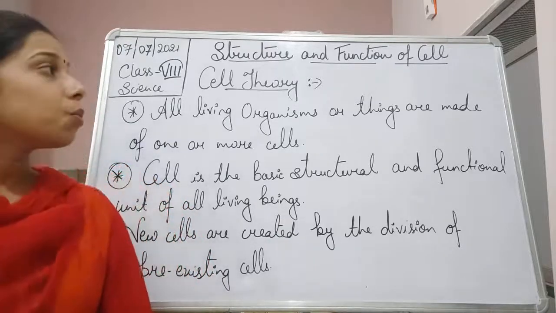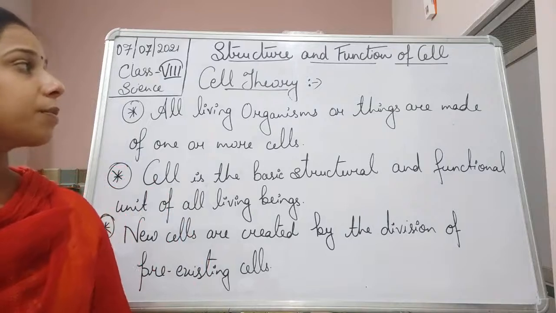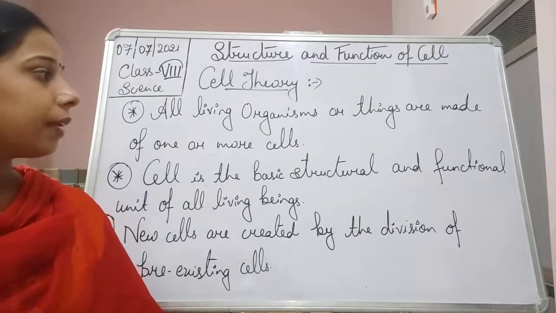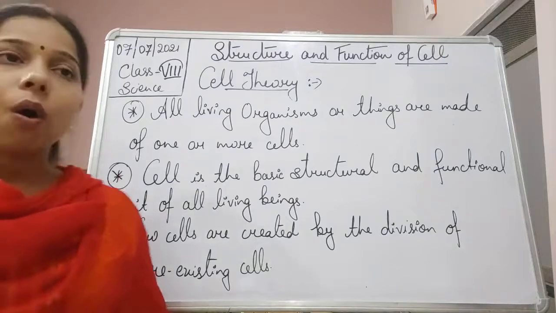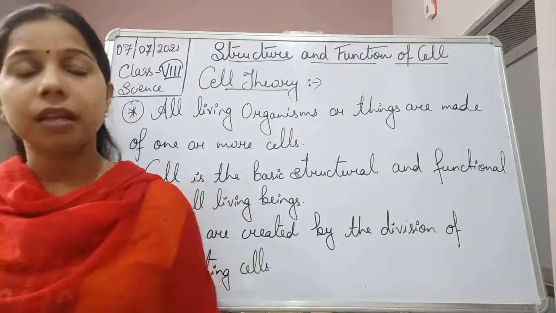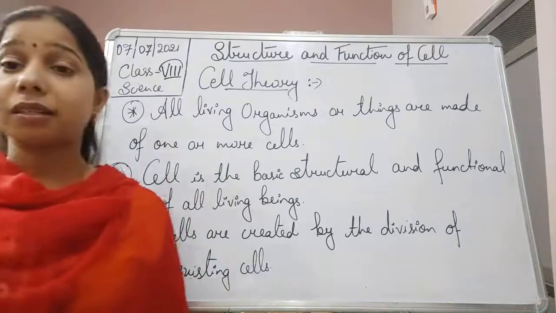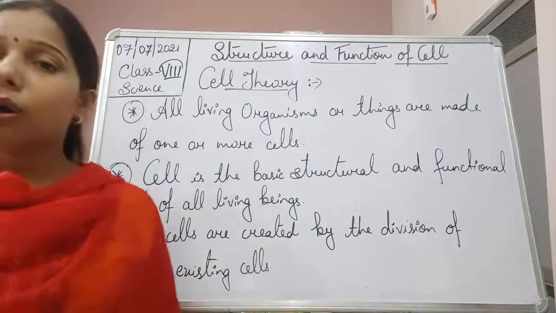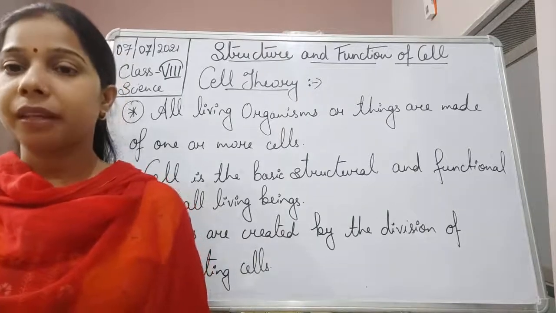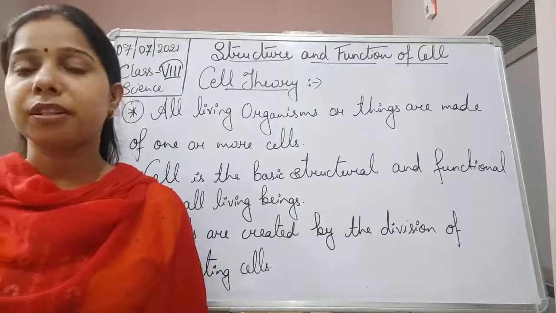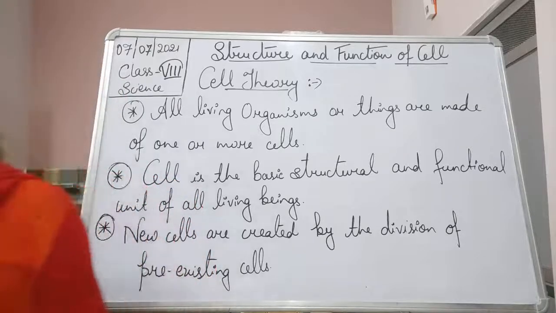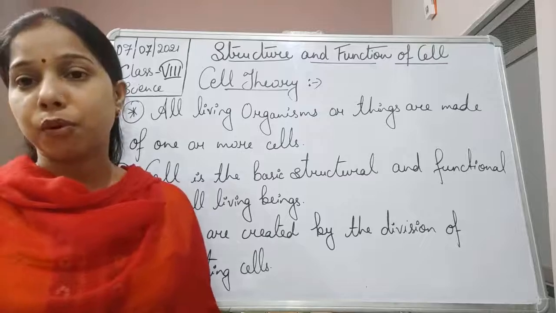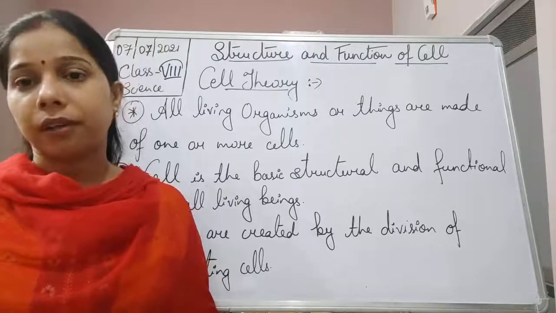Okay, so these are some of the points which have been included in the cell theory, students. First one, every living organism, every living thing, is made up of one or more cells. Then the cell is the structural and functional unit of life. And finally, all the new cells are formed due to the division of the pre-existing cell. This is the cell theory, and the cell theory has been proposed by Schleiden and Schwann.